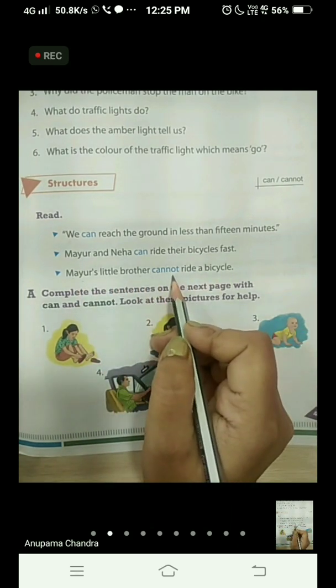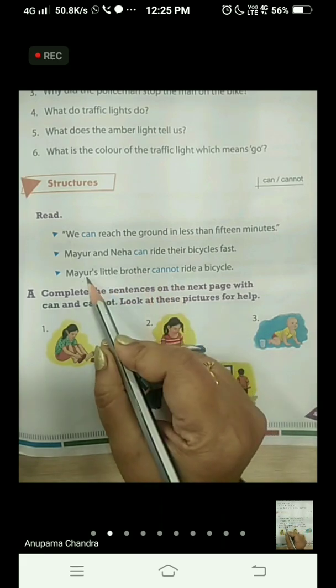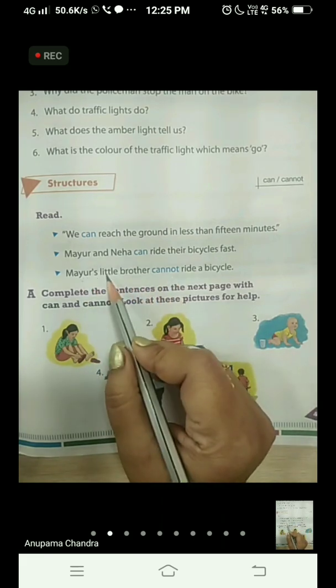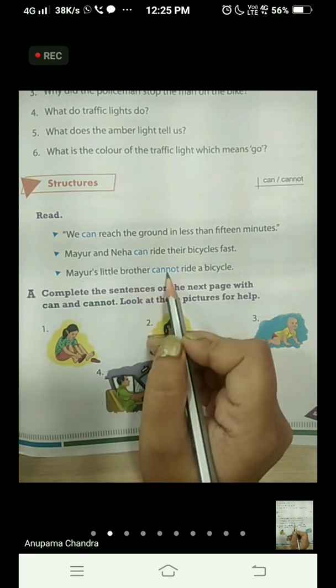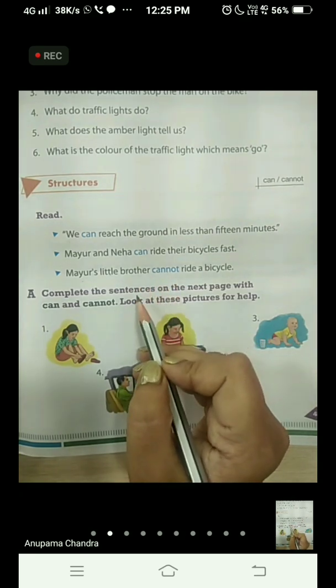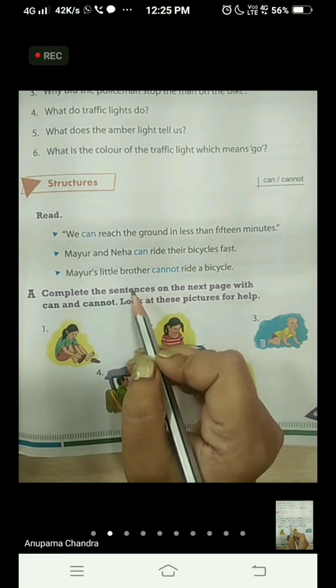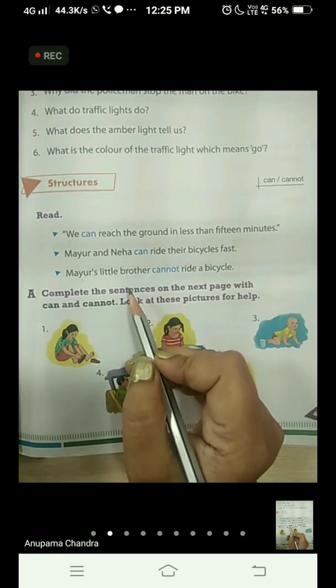So cannot means he cannot, because the boy is very small, Mayur's little brother. He is small and he cannot ride a bicycle. So it shows what he cannot do. Okay, the ability which he does not have.